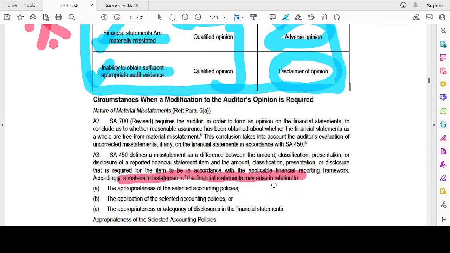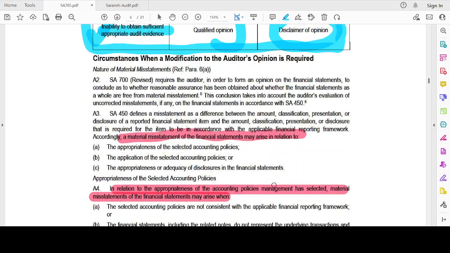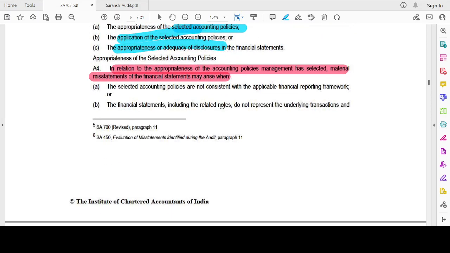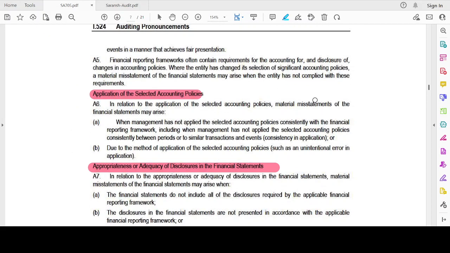Now, a material misstatement, why could it be there? It could be there because of the accounting policies or application of accounting policies and appropriateness of the disclosures. In relation to the appropriateness of policies, management's selected policies may be not consistent with the AFRF or do not represent the underlying transactions. And then application of selected accounting policies.